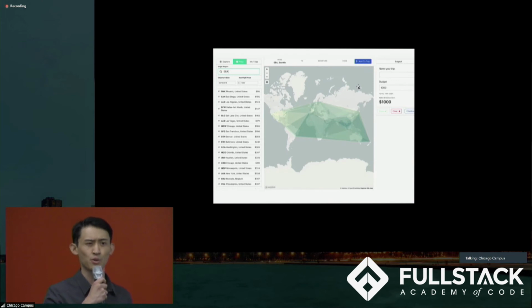Some future features we wanted to add included maybe cross-country road trips or ride sharing, and maybe activities and events.